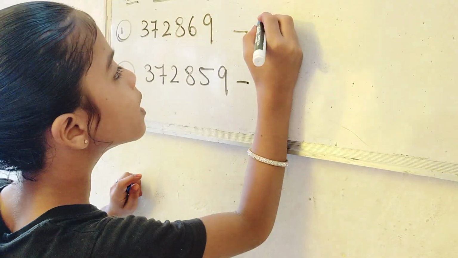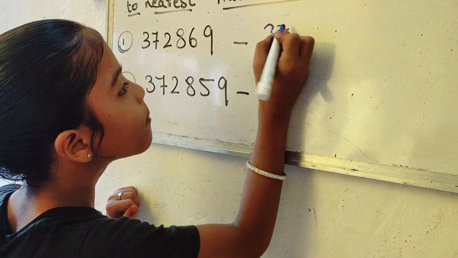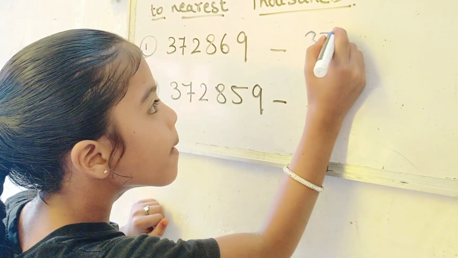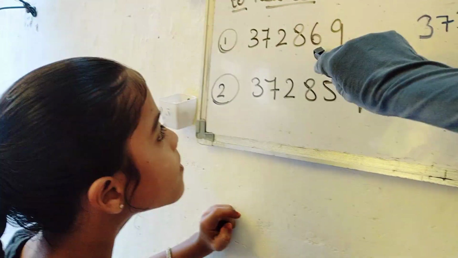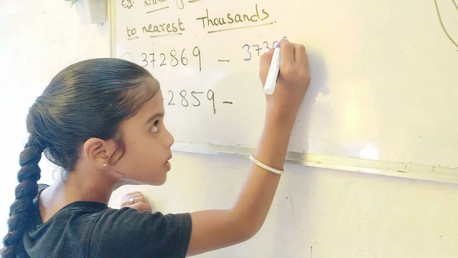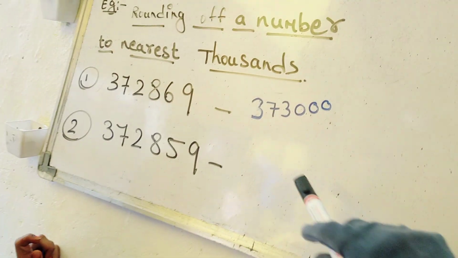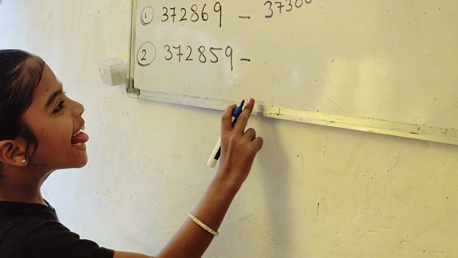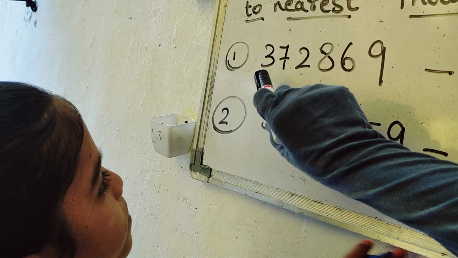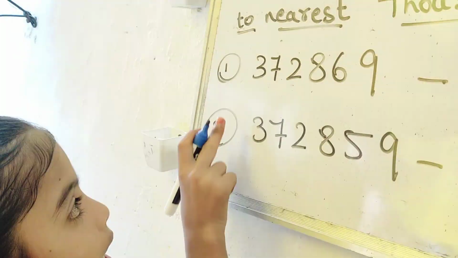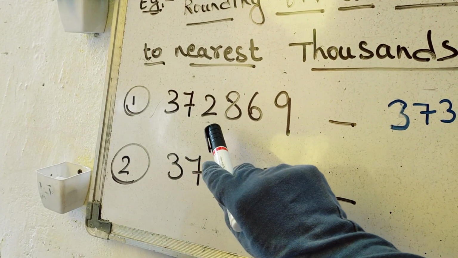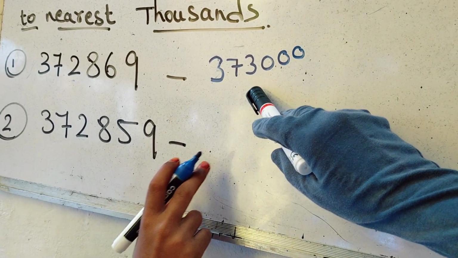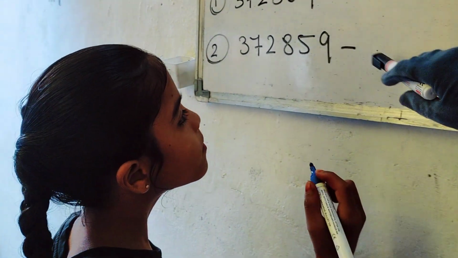Okay, 3. This, then 7 will be as it is. Then this will round up. So you have to add 1 here. Add 1. So 2 will become 3. And then remaining digits all 0. 0. 0. 0. Okay. So 3 lakhs, 72,869 is rounded up to 3 lakhs 73,000. Yes? Okay, do the next one now.